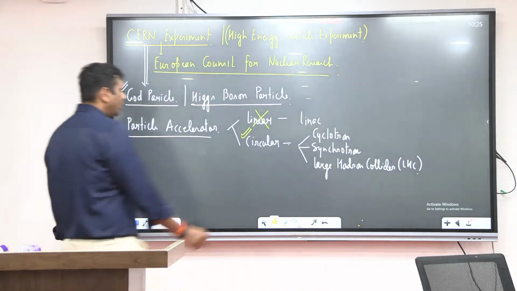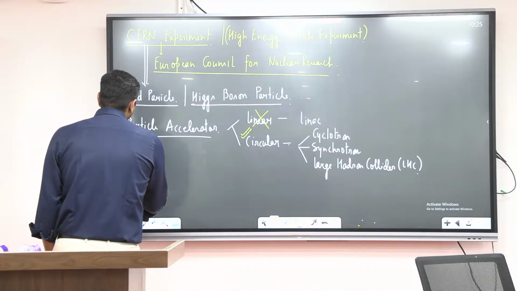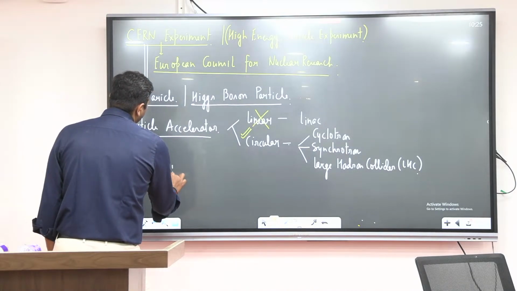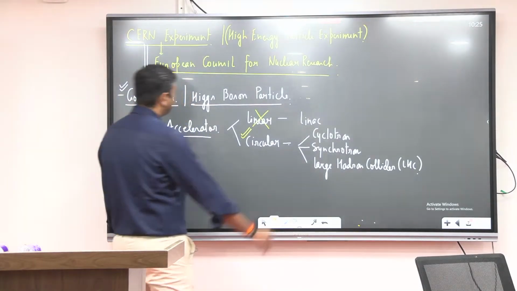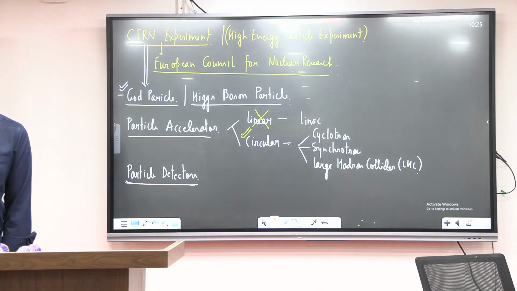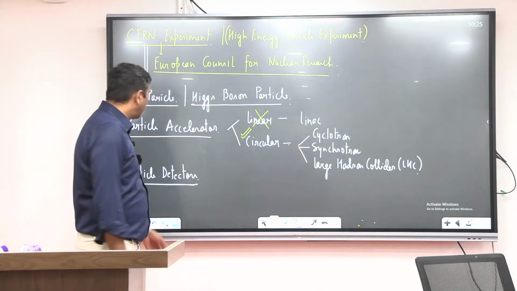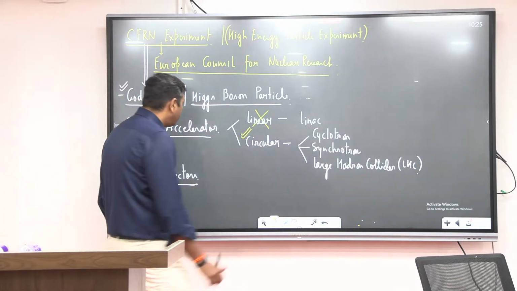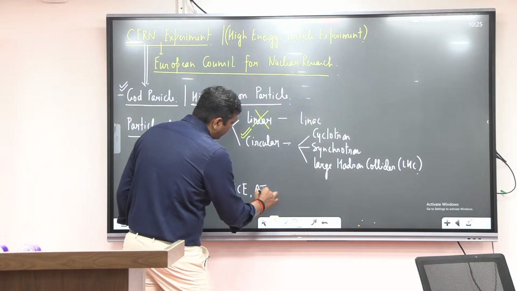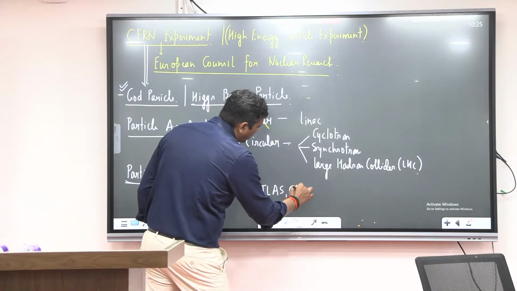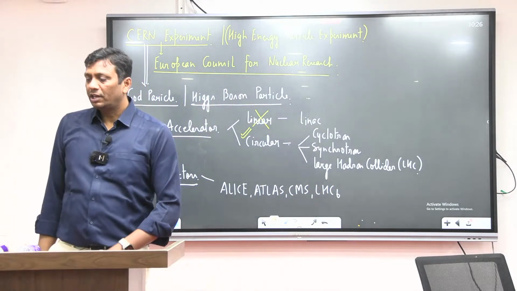And lastly, in this experiment, some powerful cameras were used, which I can tell you are detectors. Detector means they detect. So certain particle detectors were used. Again, I'm telling you, they are very powerful cameras. For understanding, you can write powerful cameras. And these detectors have technical names also: ALICE, ATLAS, CMS, LHCb.